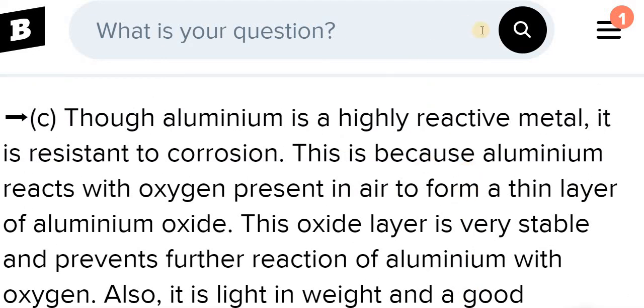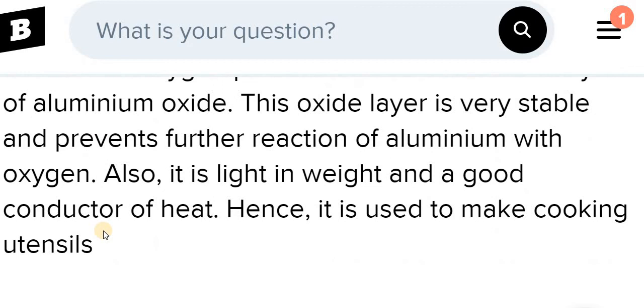Let's say one more time. Though aluminium is a highly reactive metal, it is resistant to corrosion, because aluminium reacts with oxygen and forms a layer of aluminium oxide, and this layer is stable and prevents further reaction of the aluminium. It is light in weight and also a very good conductor of heat, and this character makes it suitable for use as a cooking utensil, so we can easily cook our food. So we can say that hence it is used to make cooking utensils.